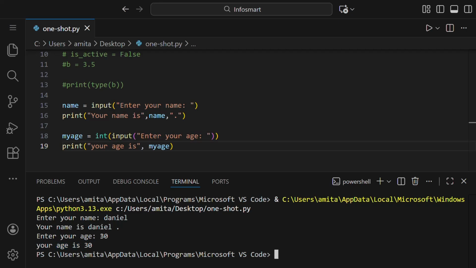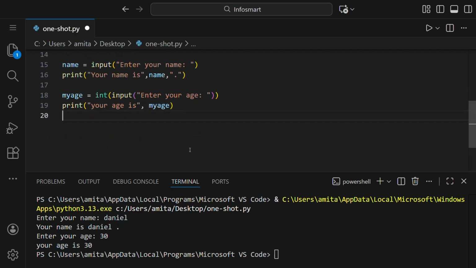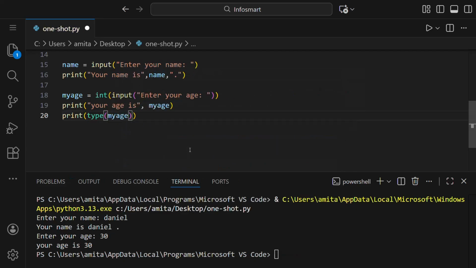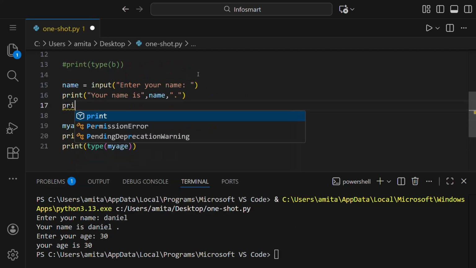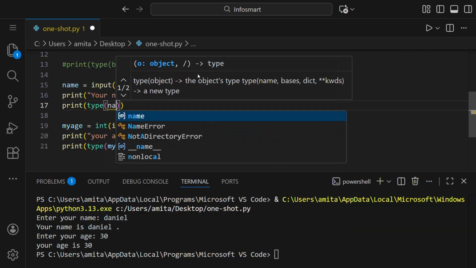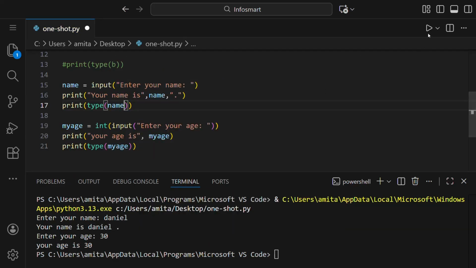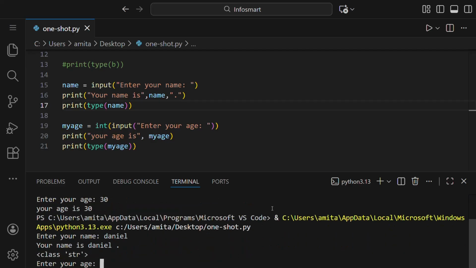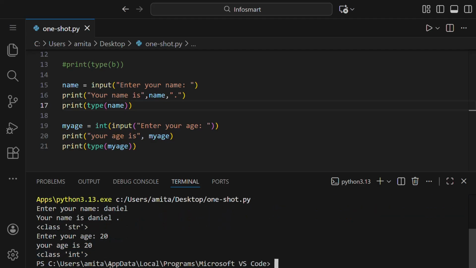Now if you want to print the type of this age, then we can write here print, then type and my age. We can also print here print type name. So let us run this. Name is Daniel and it said your name is Daniel and it's of class string, that is it's string. If we enter the age, for example 20, then it said your age is 20 and it is an integer.